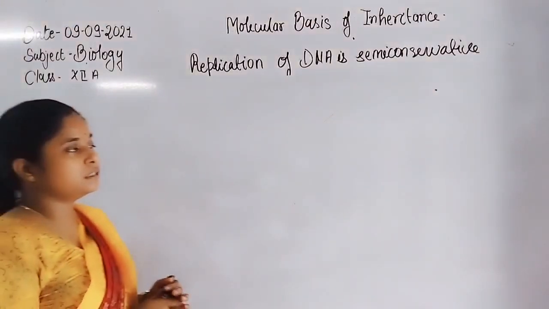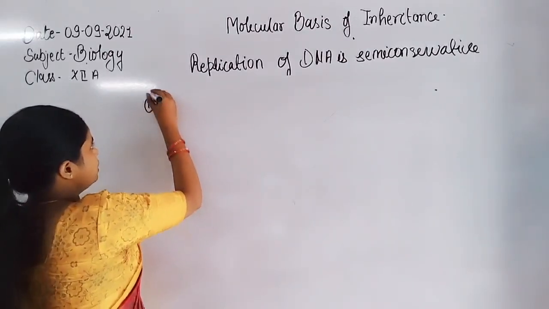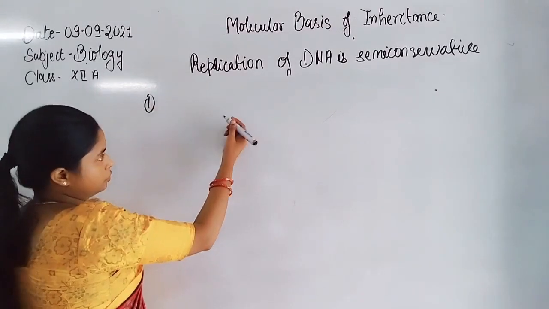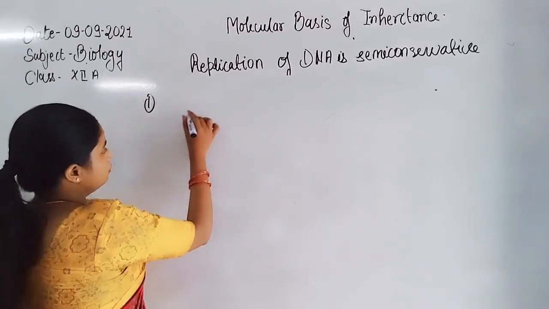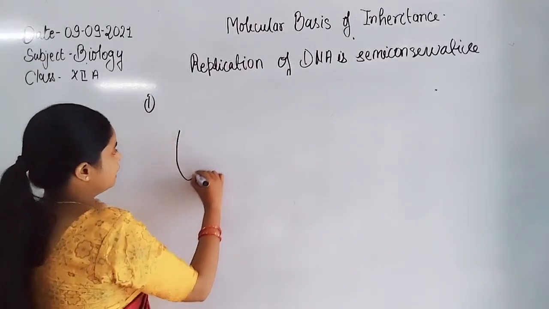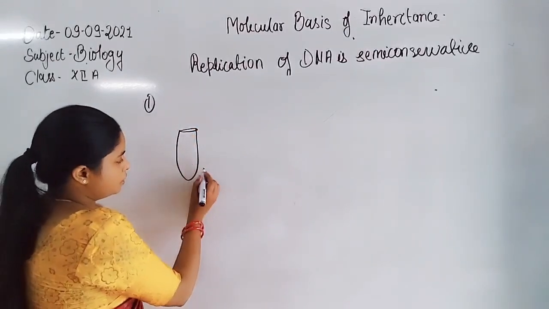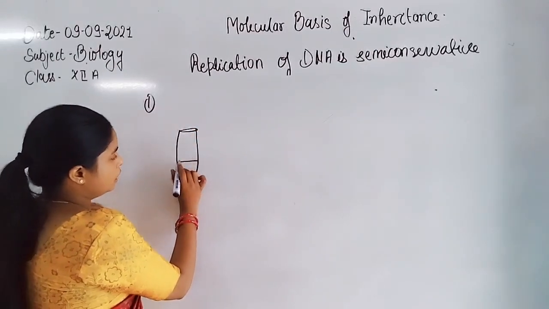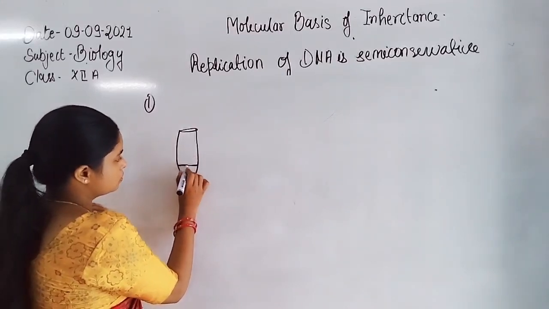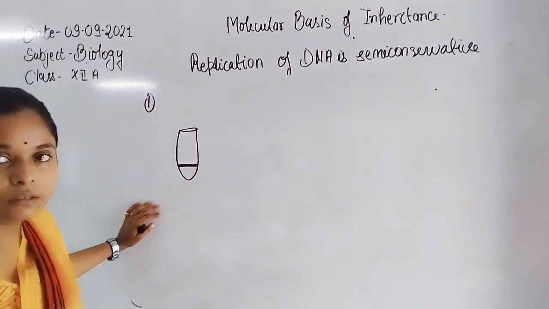In the Meselson and Stahl experiment, first he grew bacteria in a medium of N15 ammonium chloride. What he observed in the first experiment, after the centrifugation, in the test tube, was the heavy band, which is present just below the light band.